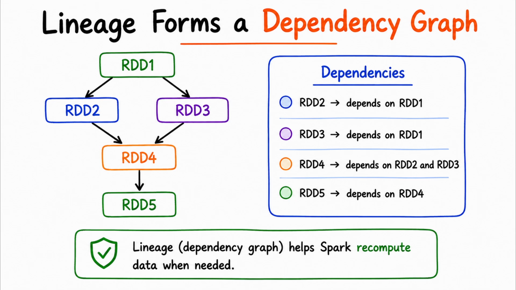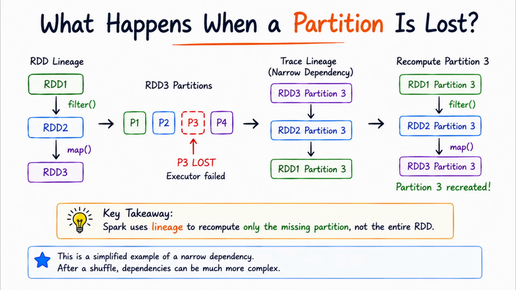And that graph becomes especially interesting when different types of dependencies are involved. We'll come back to that shortly. What happens when a partition is lost? Now, let's put all of this together with a simple recovery scenario.